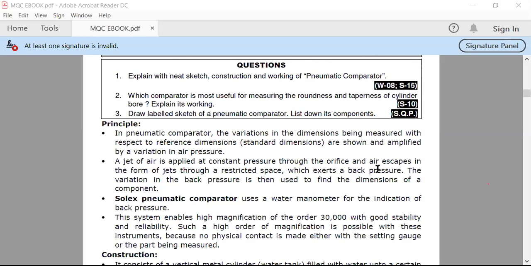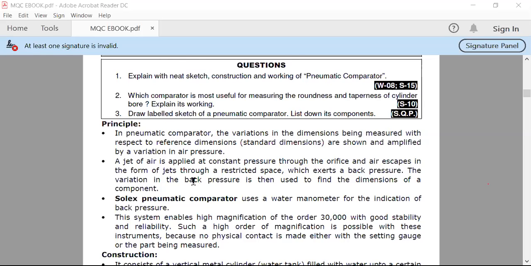This concept may seem complicated to understand. It is not, it is very simple, but in online mode I cannot draw a diagram and explain it that way. So just understand this for now. We will see the construction and details, and you can understand how this pneumatic comparator works.